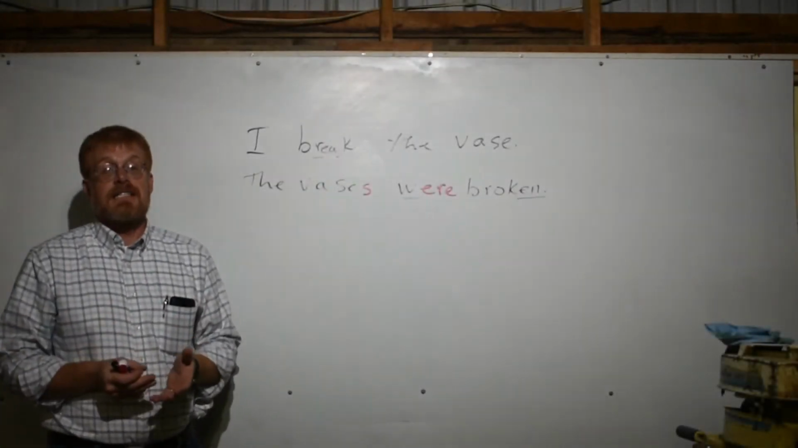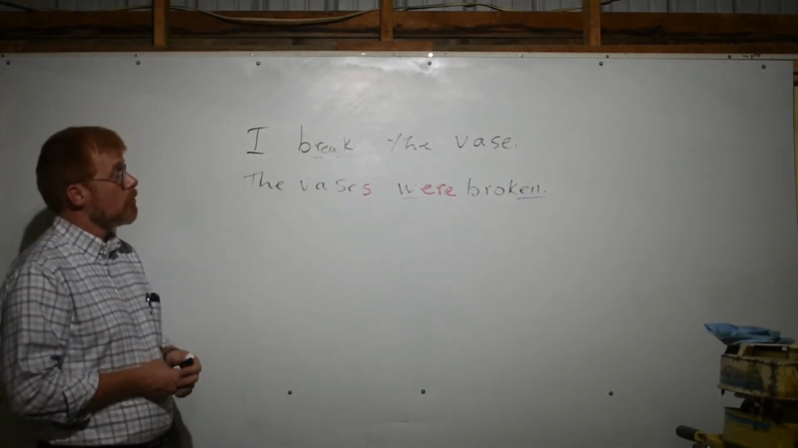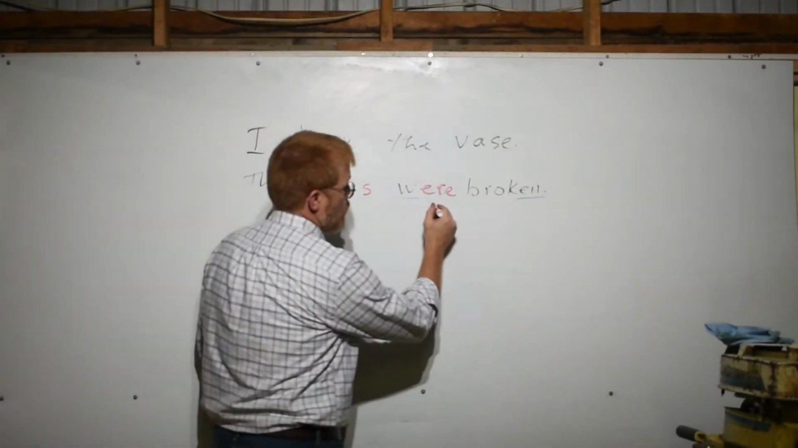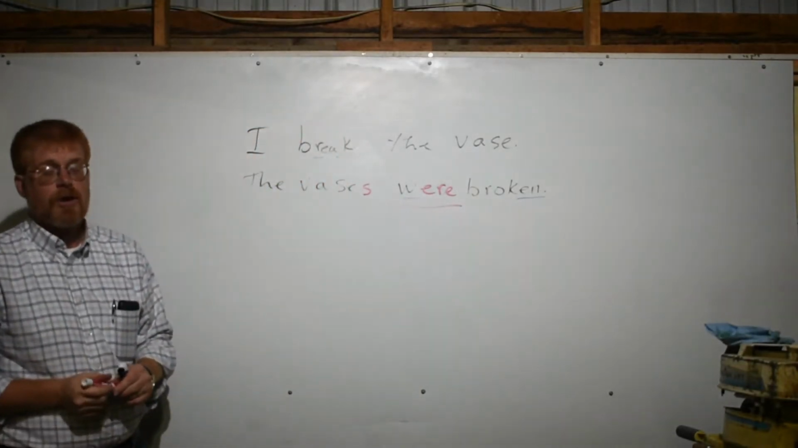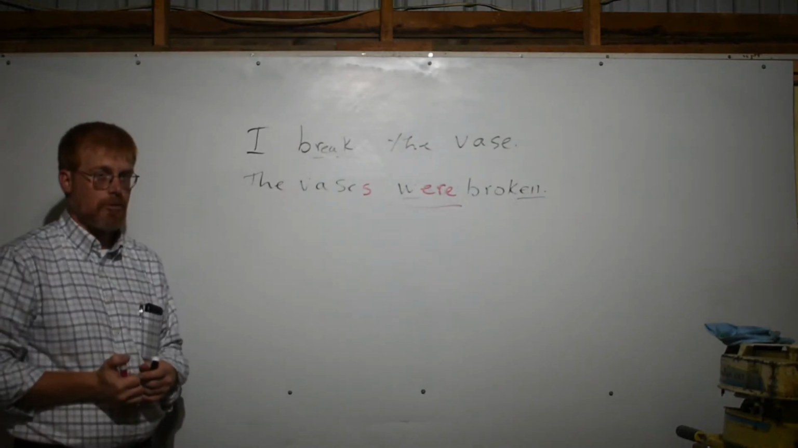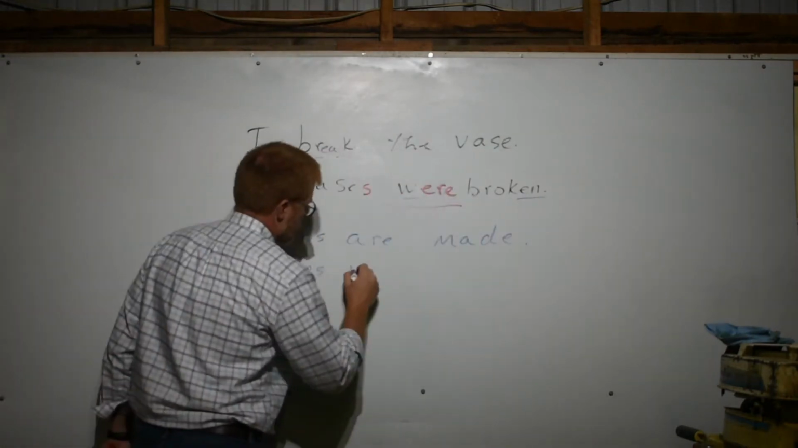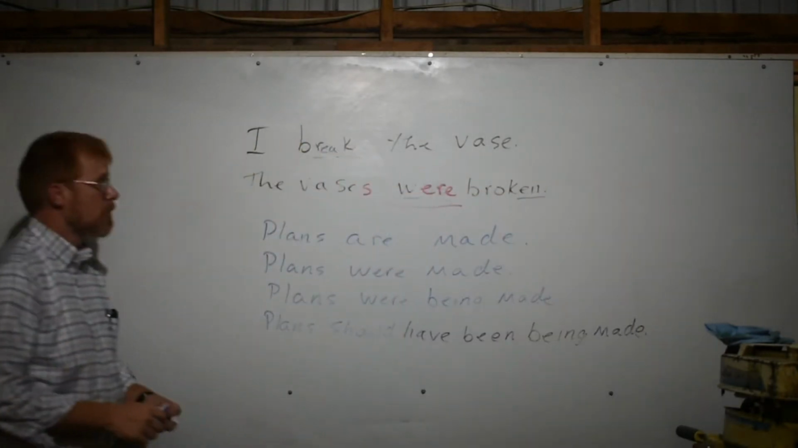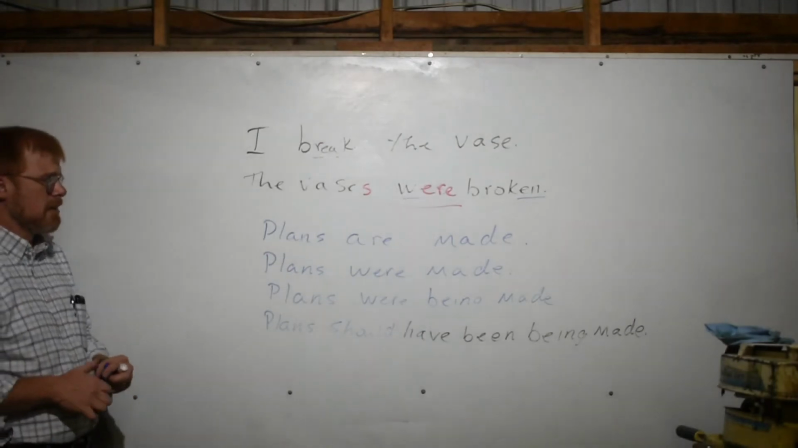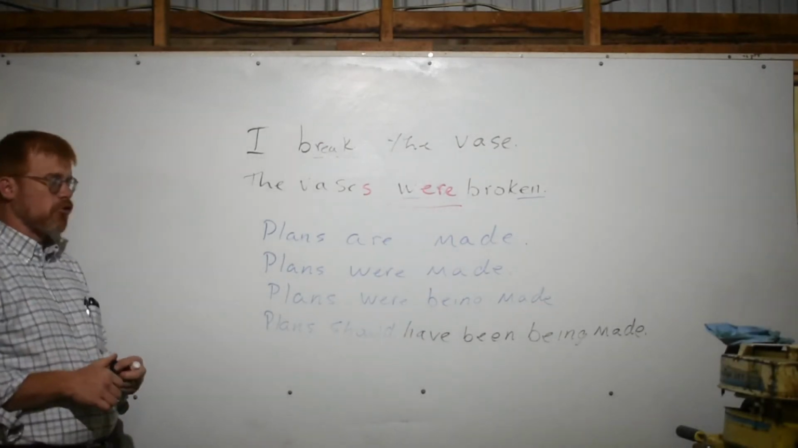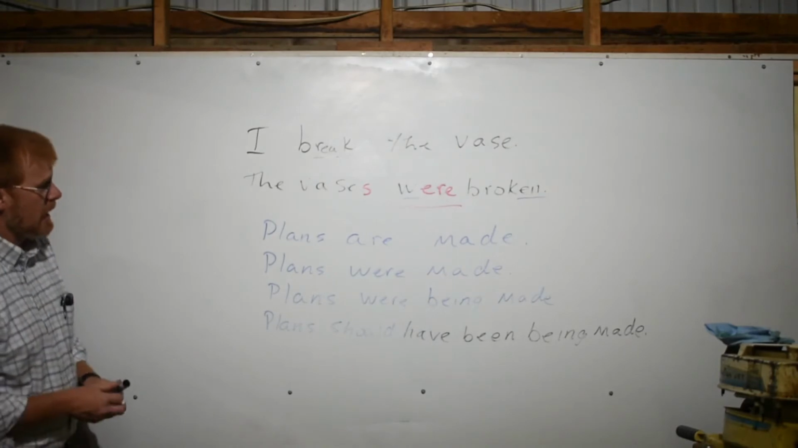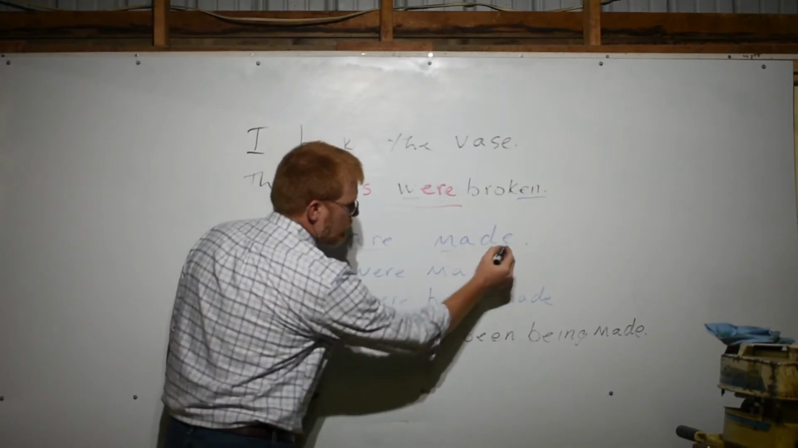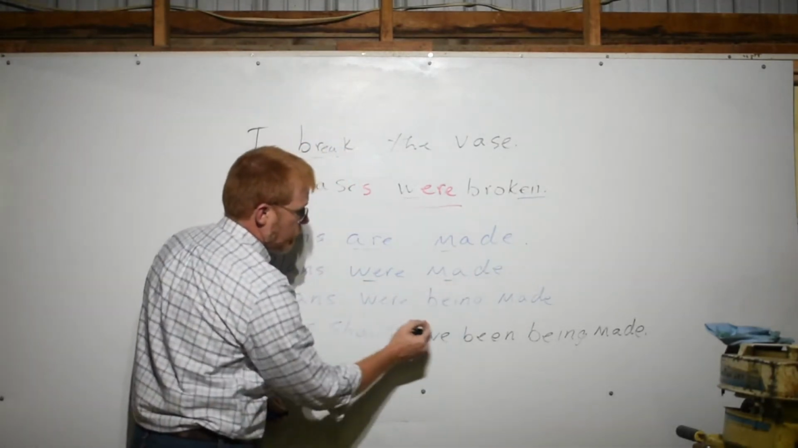Voice is not tense. We can use the passive voice with any tense or aspect we want, and we can even use modal verbs. Plans are made, plans were made, plans were being made, plans should have been being made. In every case, we have our be auxiliary plus our past participle.